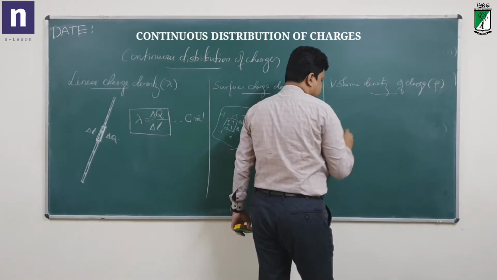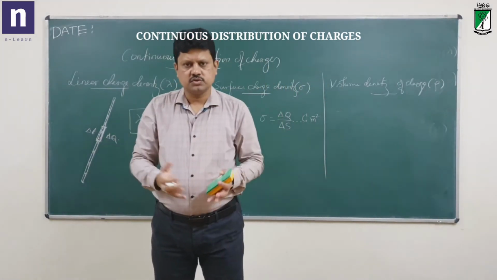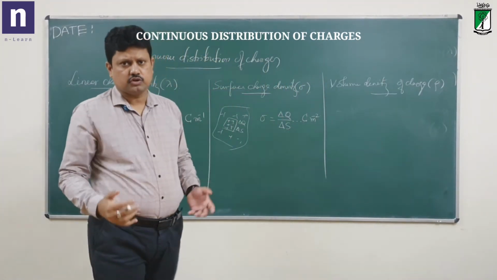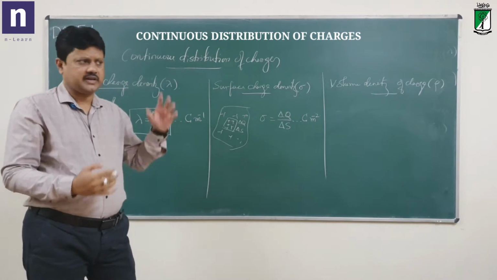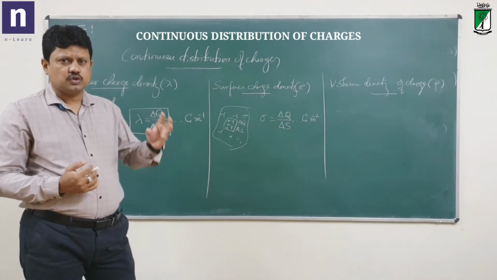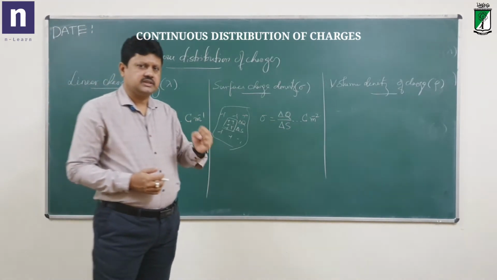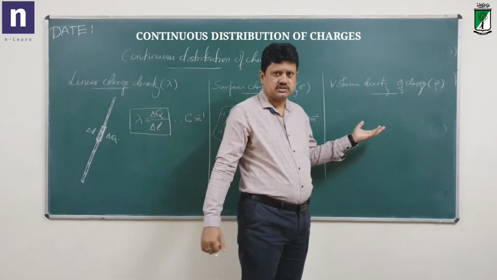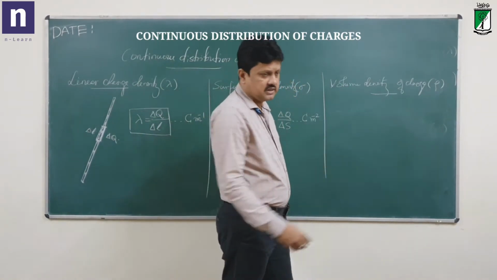Volume density of charge is rho. Inside the volume, you consider any kind of volume, like a spherical volume, a cylindrical volume, or any irregularly shaped body also. Within per unit volume of that body, what is the charge enclosed? That is called the volume density of charge.